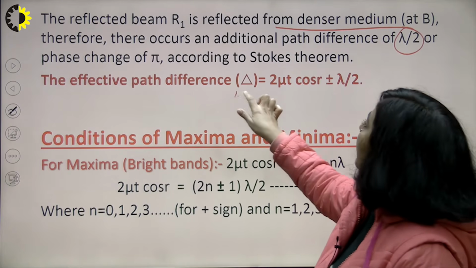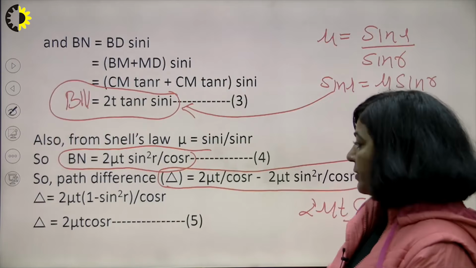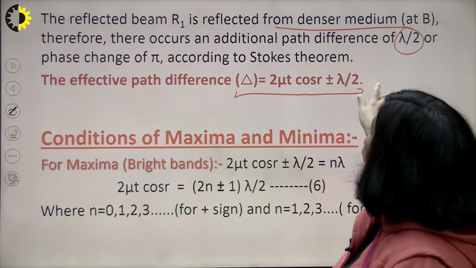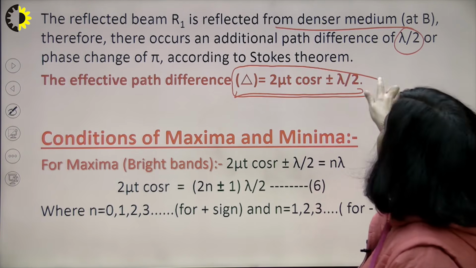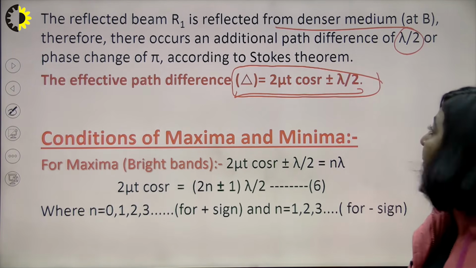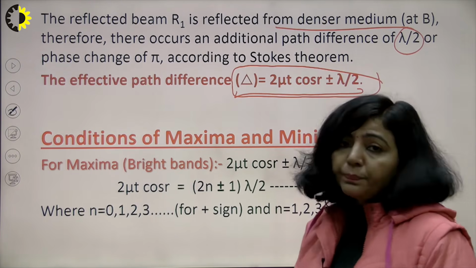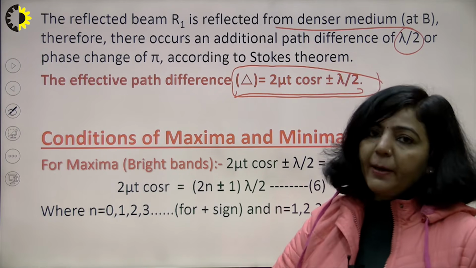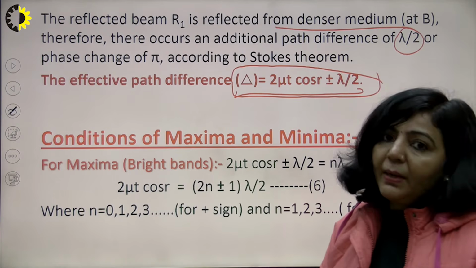So the effective path difference, delta, according to Stokes treatment, will be equal to 2 mu t cos r plus or minus lambda by 2, either plus pi or minus pi, or you can say plus lambda by 2 or minus lambda by 2.